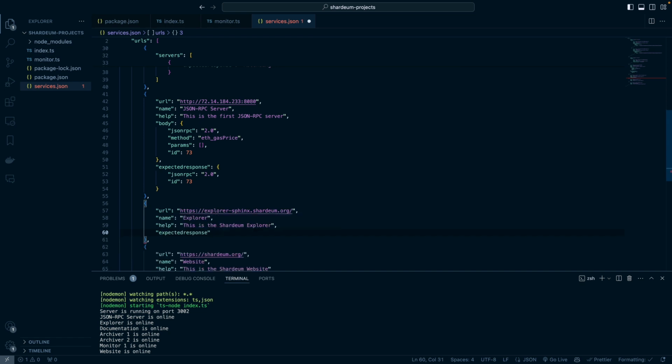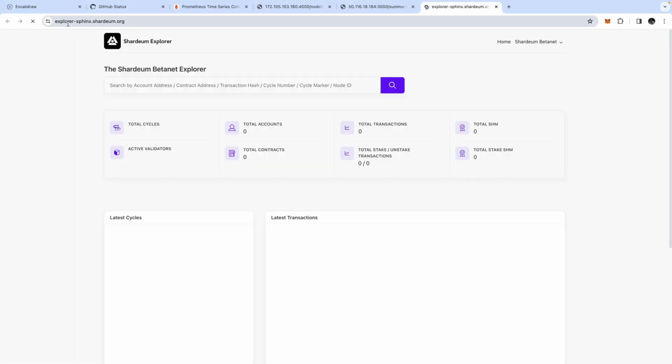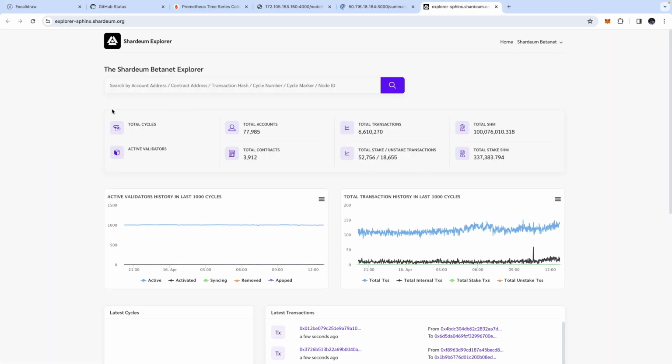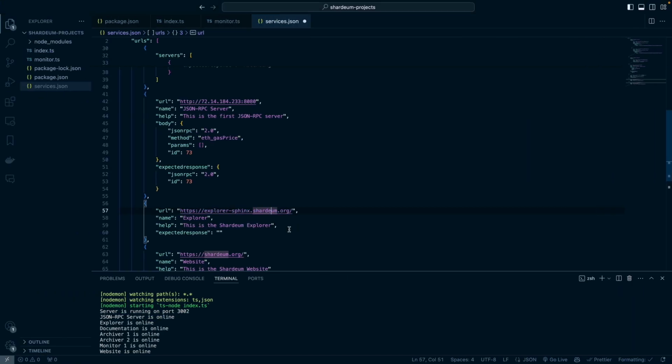Let's do, and this is also a website, so we're basically going to get all of this data coming back from the Explorer server. So I'm just going to grab the first one I see here. So let's do the Shardeum BetaNet Explorer. So this is going to be my expected response. So if I get that from the content that I get back from our server, then I can say that the Explorer page is online.